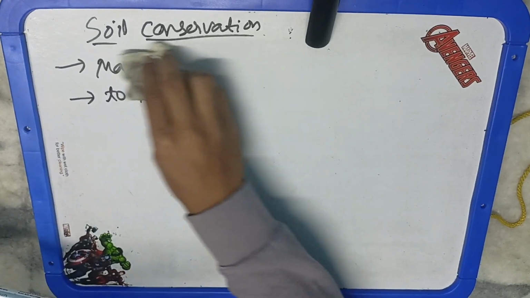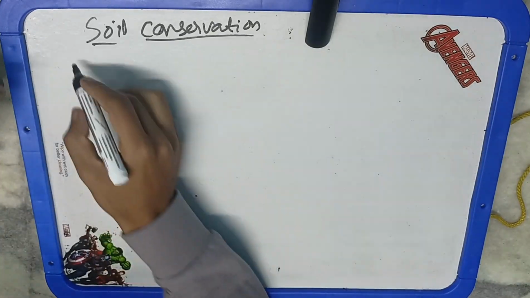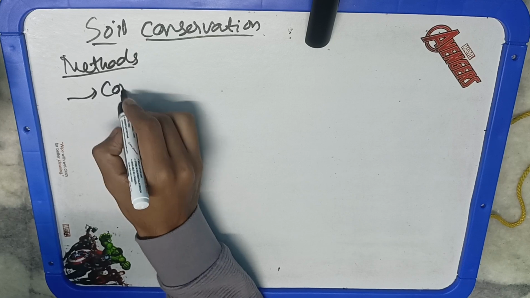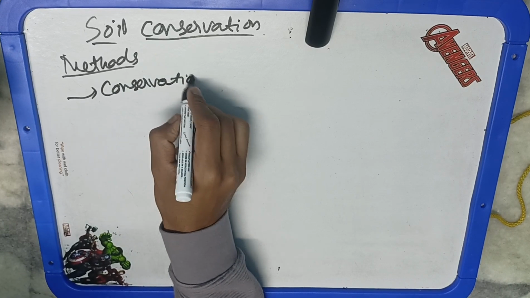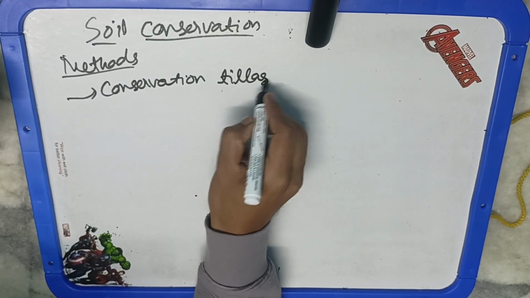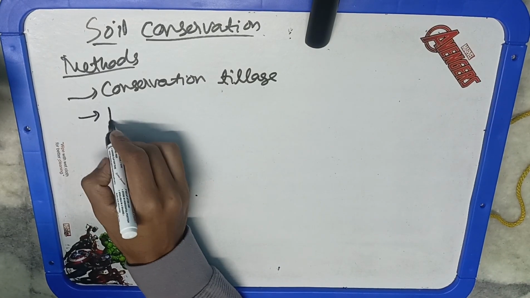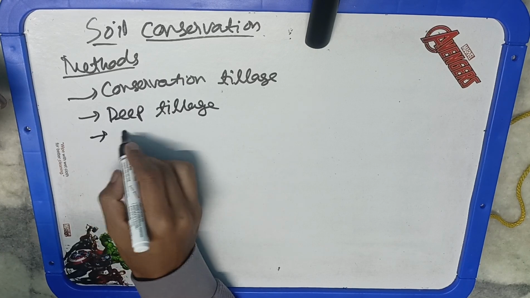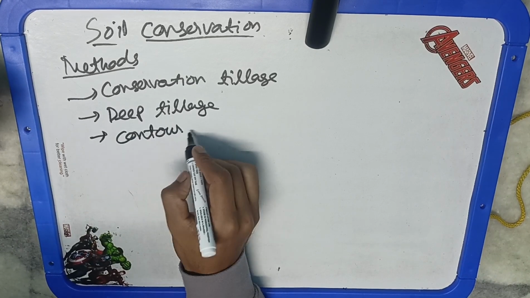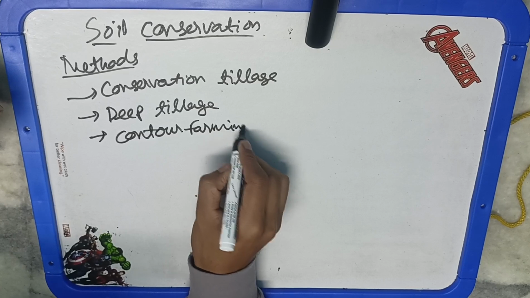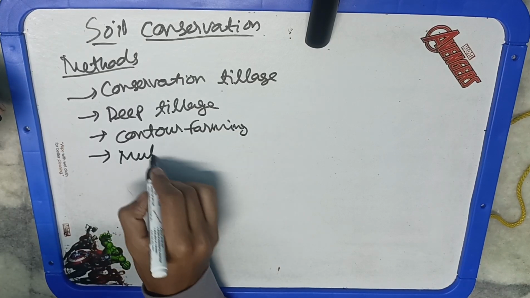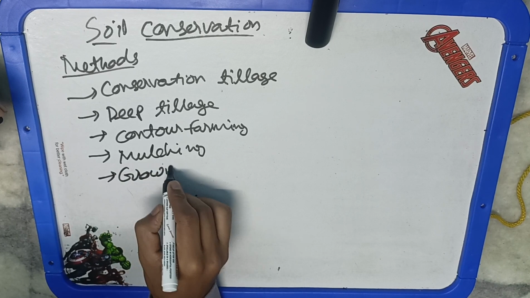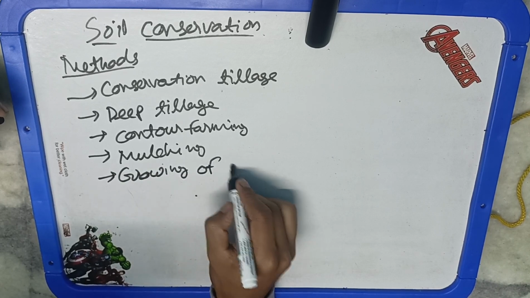Now what are the methods of soil conservation? Okay, so first is your agronomic measures. Okay, so agronomic measures are applied where the slope is less than 2%. Okay, so in those cases agronomic measures are usually applied. Okay, so first is your conservation tillage. Okay, so conservation tillage means you are going to reduce the number of tillage operations so as to less disturb the soil structure, and also we are using the residue that is present over there. Okay, so we are using only the residue which is present over there, so that is conservation tillage.